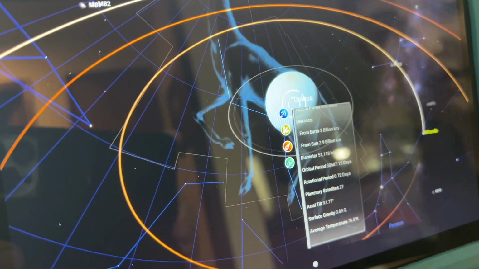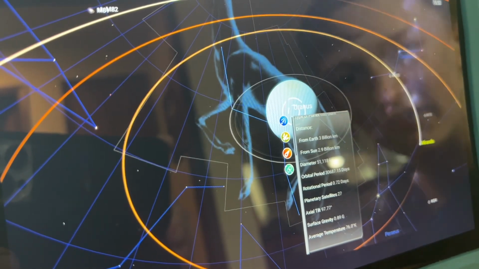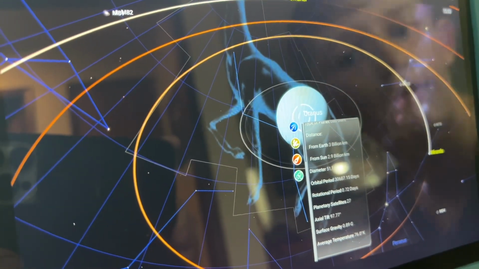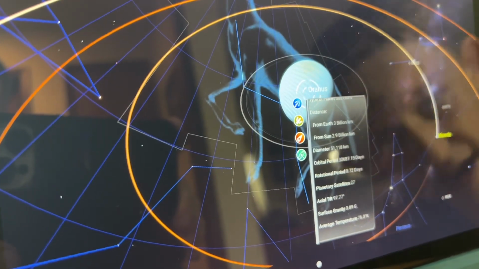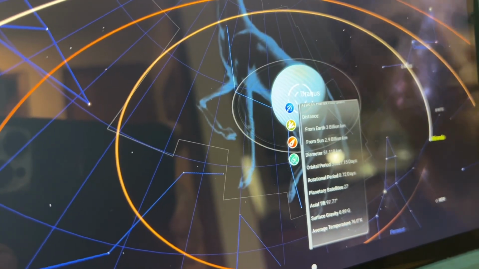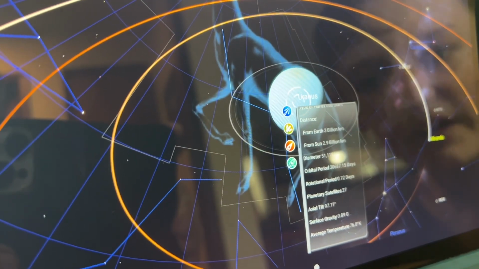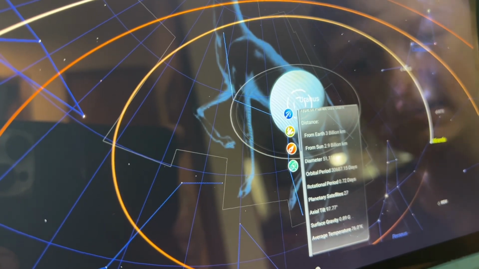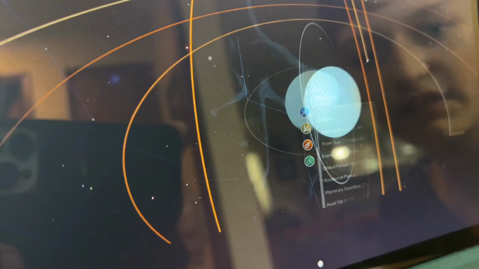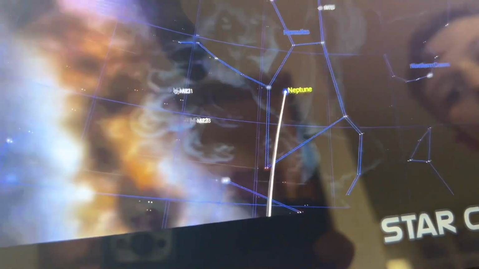I think someone messed this up. I shall fire them. Not really. I don't know how. I can't speak today. The diameter is 51,118 kilometers. Orbital period. Okay, now time to go to another gas giant.